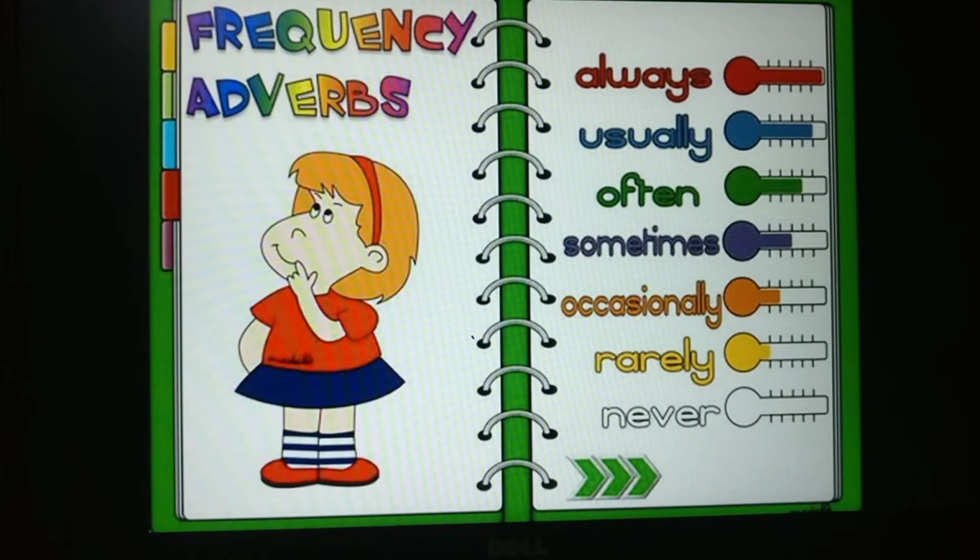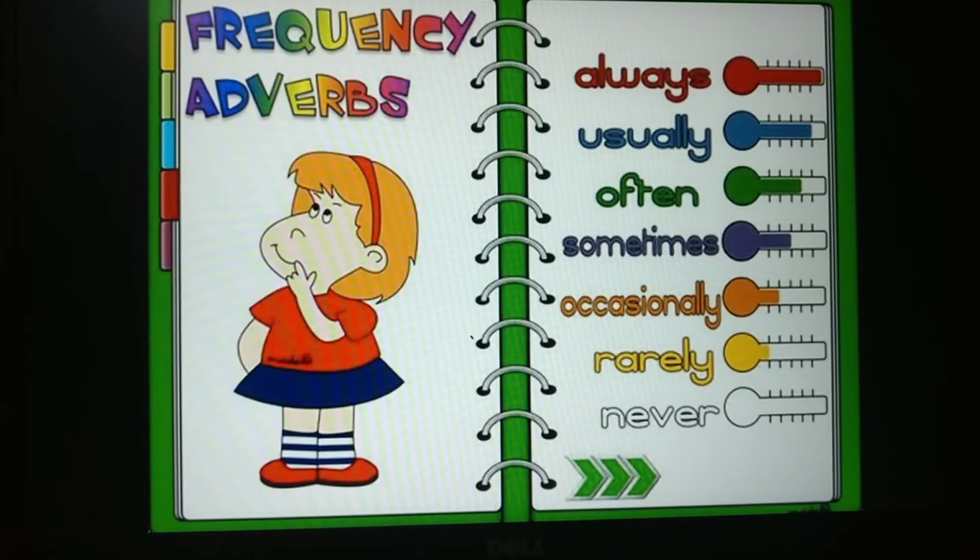Frequency adverbs. If you see, there are almost 6 words which will tell you about frequency of adverbs. Let's read the words: always, usually, often, sometimes, occasionally, rarely, never. These words help you to understand at what frequency the work has been done.